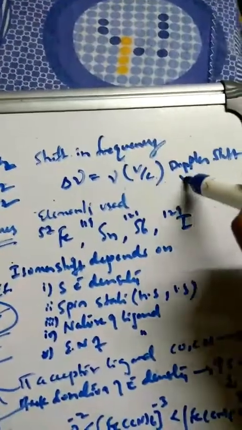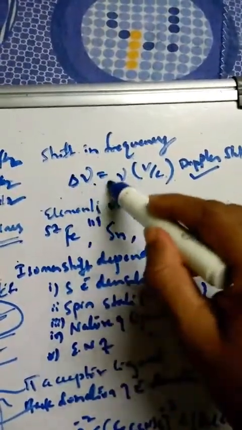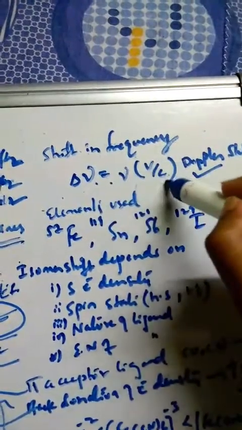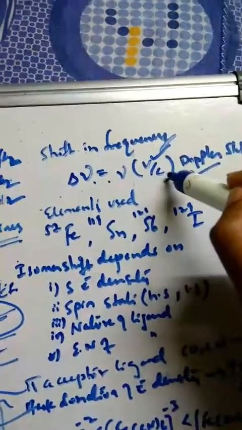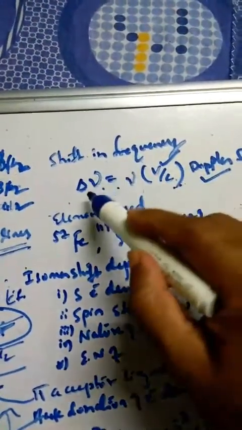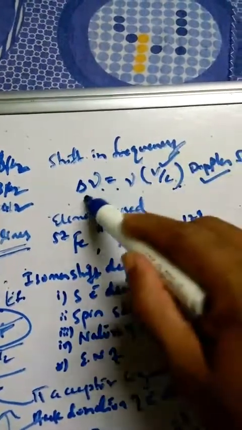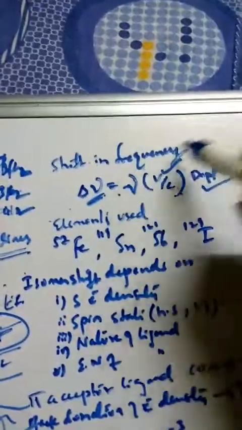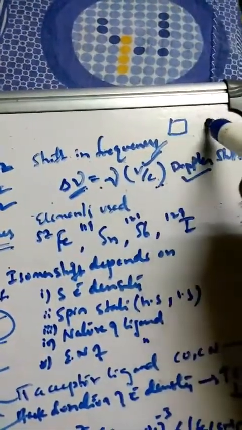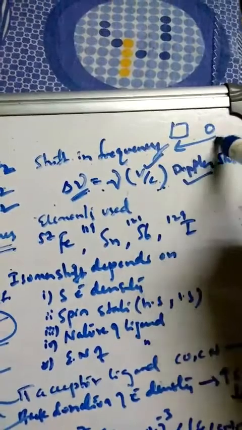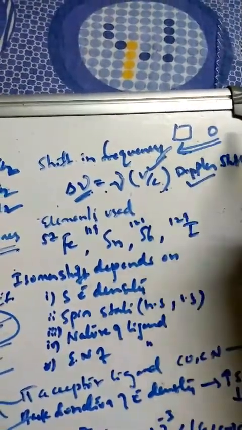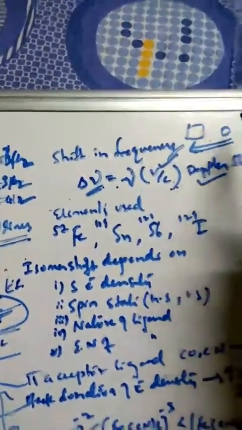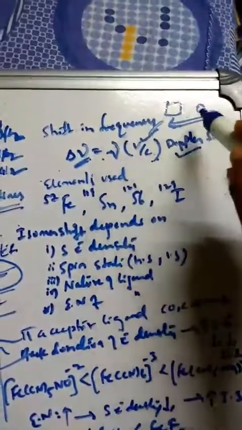We have seen the Doppler effect: the difference in frequency is equal to the frequency times v by c, velocity divided by velocity of light. So delta nu we can calculate. What is the Doppler effect? The source is there and you are moving the sample, positive or negative, and calculating. This is the Doppler effect.